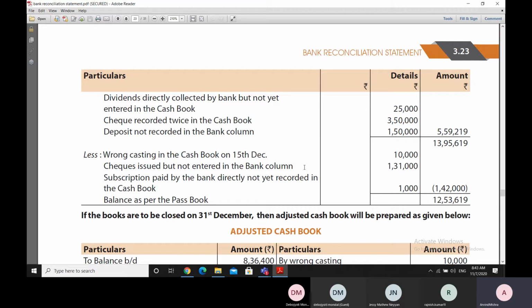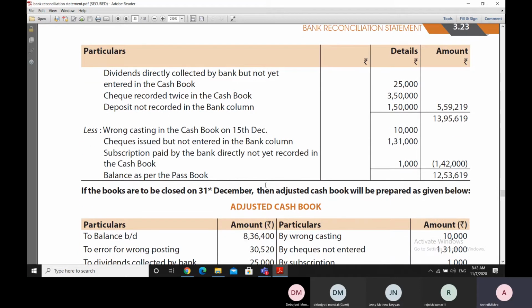But they are not there in the bank column of the cash book, and therefore the cash book balance is more by this amount than the bank statement balance, and therefore while moving in the bank reconciliation statement from the cash book to the bank statement, we will have to reduce these checks of 1,31,000.